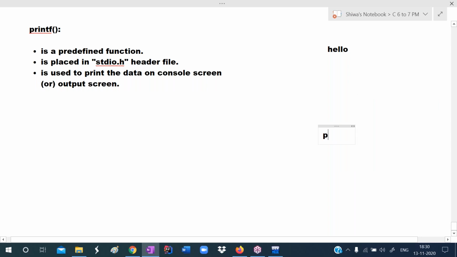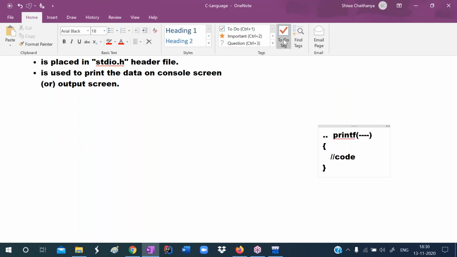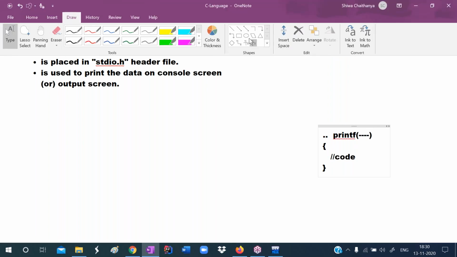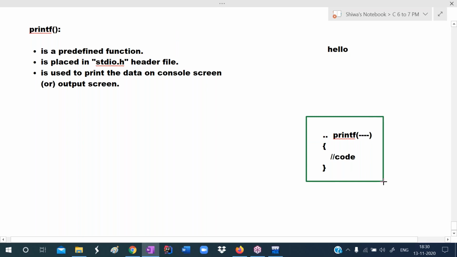So C language developers defined a function, printf function, by taking some arguments. This is a starting point of function. And they have written some code here, maybe 15 lines code or 20 lines code, we don't know. C language developers defined it. And they defined this function in one particular header file. They placed this printf function in one particular header file. That header file name is what? stdio.h. So we are calling this function from the main function now. From the main function, call this printf function.